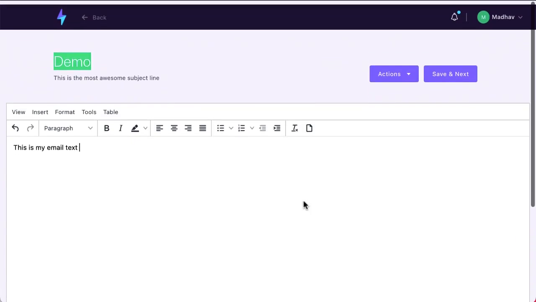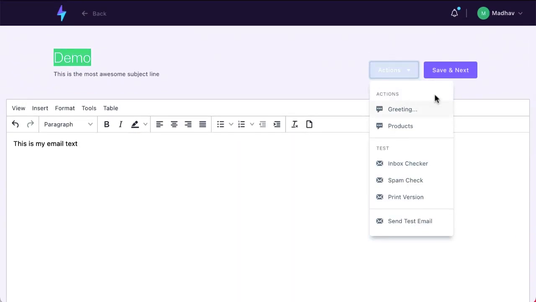And then this is your HTML responder. You can do a lot of things over here. I'll just explain those things to you. You can add greetings in here, or when I explain the commerce part, you talk about products. So you can straight away integrate products that you have created. Let me just show that, one second.